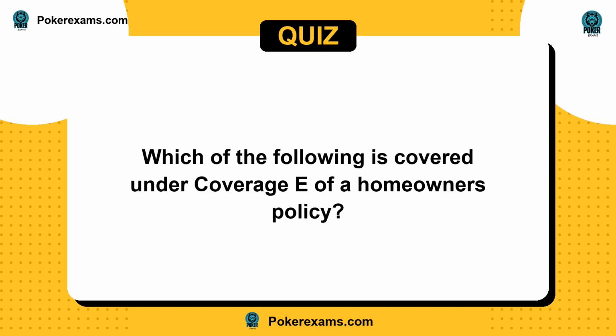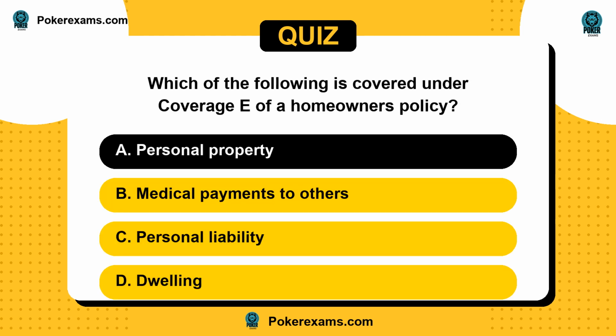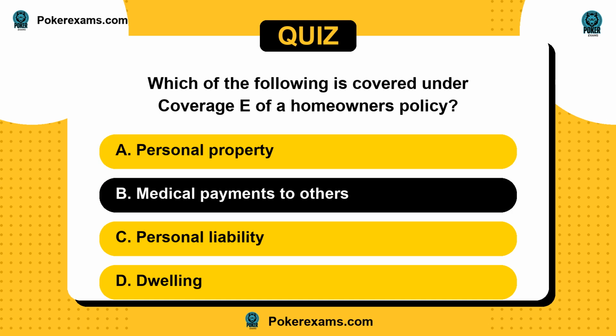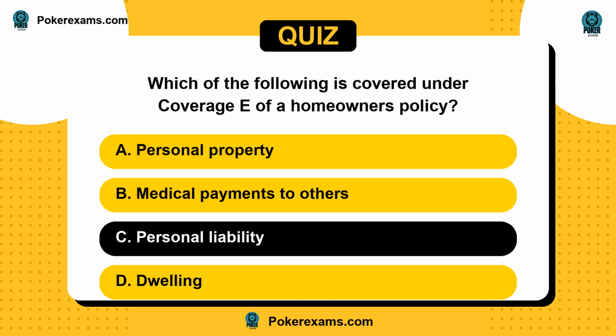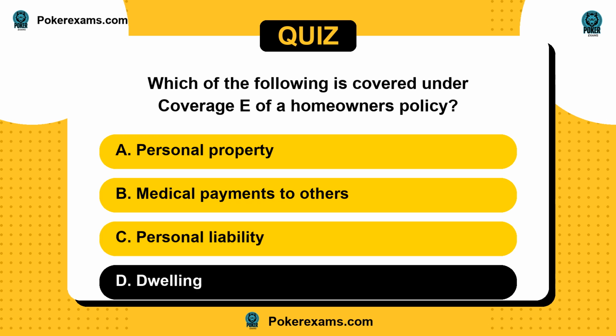Next question. Which of the following is covered under coverage E of a homeowner's policy? Is it A, personal property? Or B, medical payments to others? C, personal liability? Or D, dwelling?